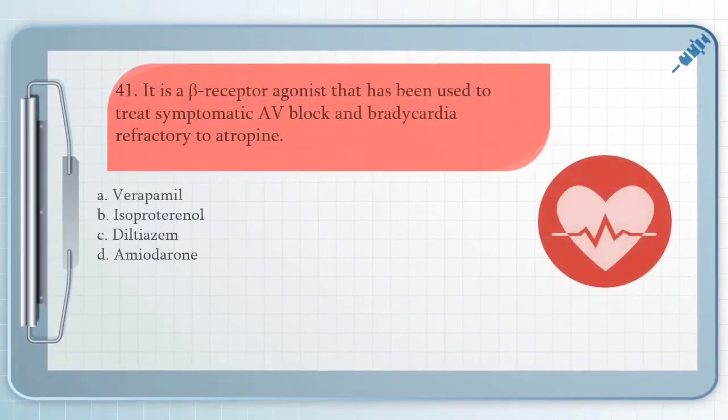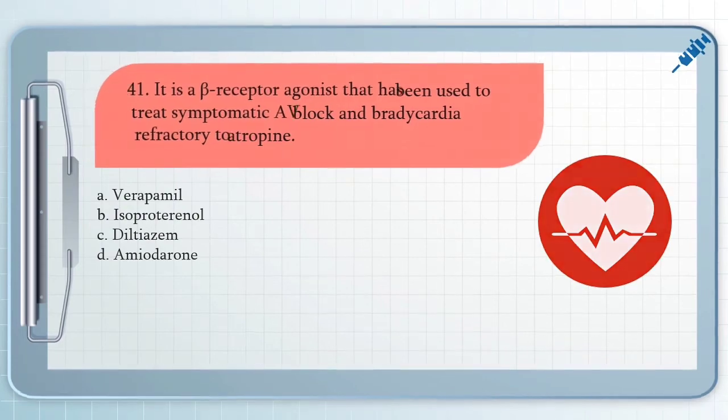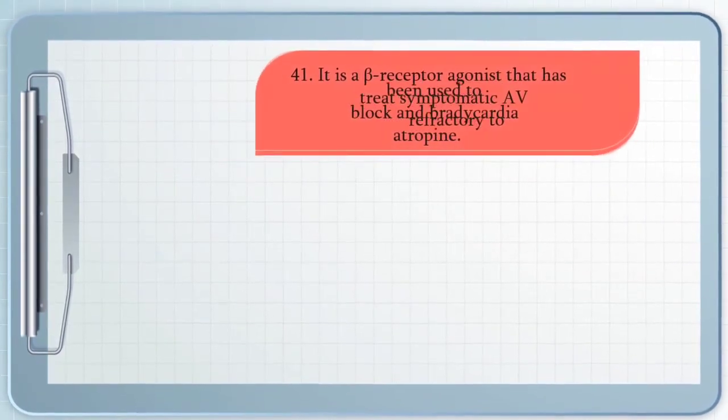Question number 41. It is a beta receptor agonist that has been used to treat symptomatic AV block and bradycardia refractory to atropine. A. Verapamil, B. Isoproterenol, C. Diltiazem, D. Amiodarone. The answer for question number 41 is letter B.